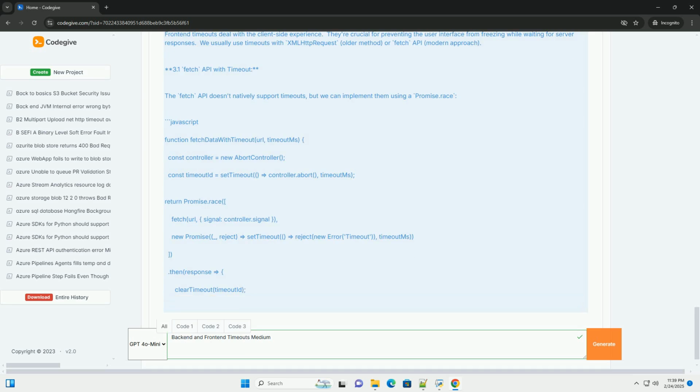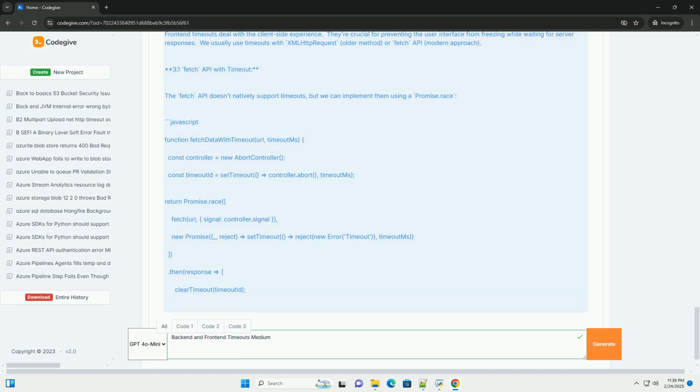Error handling: thoroughly handle timeout and other errors to prevent application crashes and provide informative feedback to users. User feedback: provide clear and timely feedback to users when timeouts occur, indicating that the system is working on the request or encountering issues. Centralized timeout configuration: configure timeout values in a central location to facilitate easy management and modification.